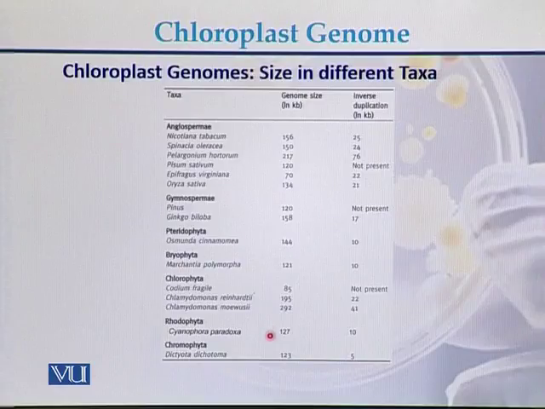In the case of Rhodophyta, the example is that the chloroplast genome can be 127 kb, and in the case of Chromophyta, the size of the chloroplast genome is 123 kb. So this is just a comparison of the size of chloroplast genomes present in different species and different taxa of plants.